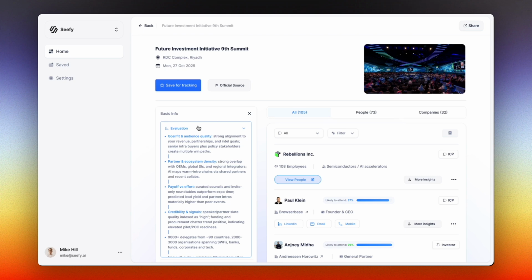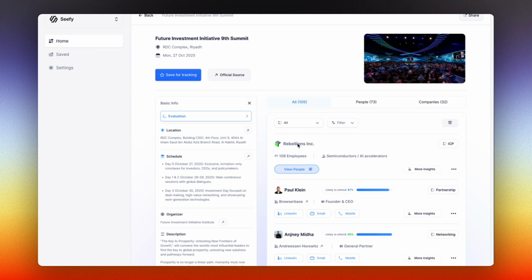Within each event, our AI provides live intelligence about the event itself and runs a quick evaluation, essentially due diligence on the event. It analyzes metrics like audience size and composition and helps assess whether it's worth it to sponsor, attend, take a booth, or use other formats, so your team can show up prepared and with a realistic path to ROI and payoff from that event.